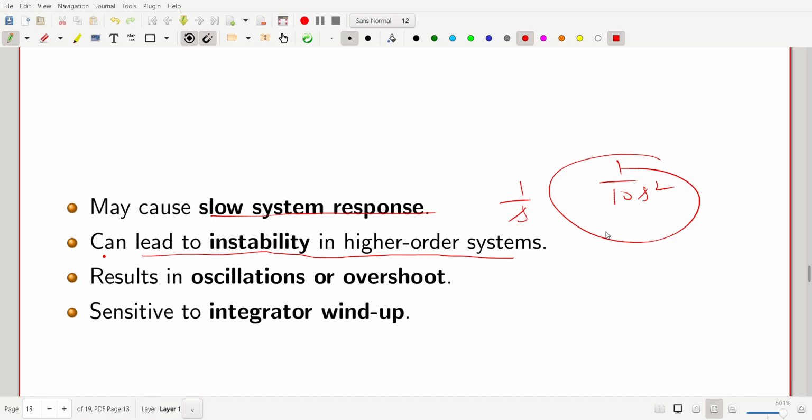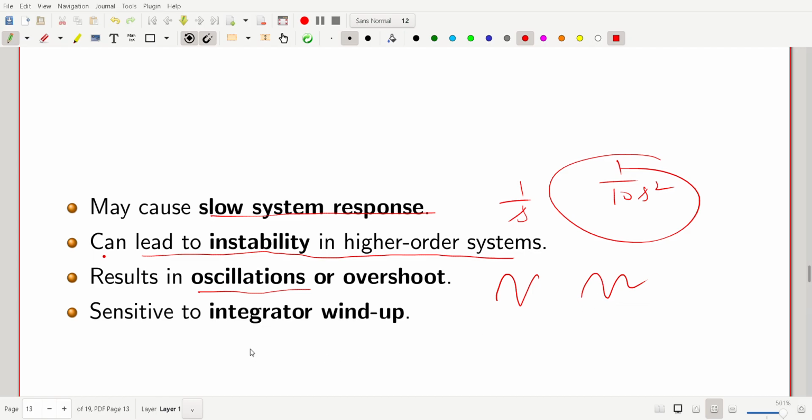Don't choose a pure I controller at least, because again it leads to higher order, which causes instability, resulting in oscillation or overshoot. Of course, high order causes overshoot or oscillation. If overshoot goes up, oscillation will also increase.